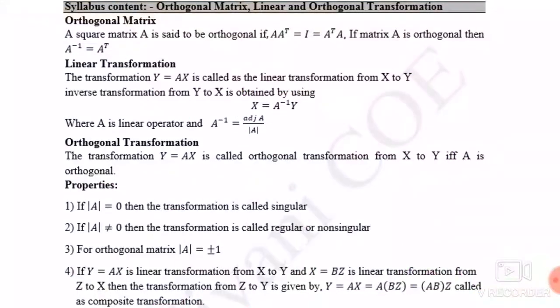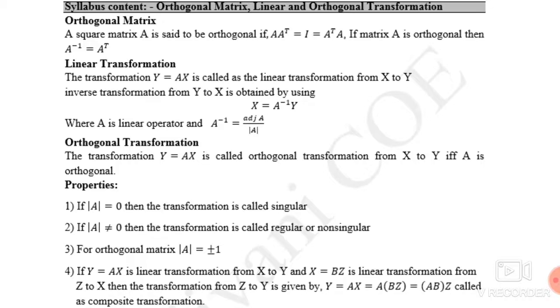So properties are, if determinant of A is equal to 0, then the transformation is called as singular. Singular and non-singular we know about the matrix. Singular means determinant is equal to 0 and non-singular means determinant is not equal to 0. If there is some relation between x and y, then that transformation is called as singular transformation if the determinant value is equal to 0. If determinant of A is not equal to 0, then transformation is called as non-singular, or it is also called as regular transformation. For an orthogonal matrix, determinant of A is equal to plus minus 1.